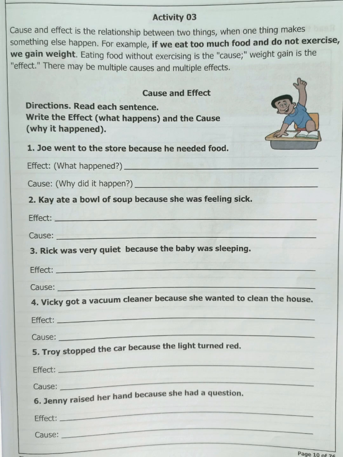Effect. What happened? Cause. Why did it happen? Explanation. Look at Ginny's action and why she did it. What happened here? Ginny raised her hand. This is the effect. Why did she raise her hand? Because she had a question. This is the cause. Conclusion.